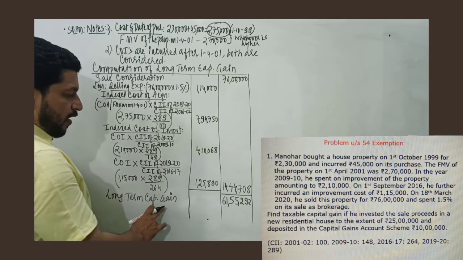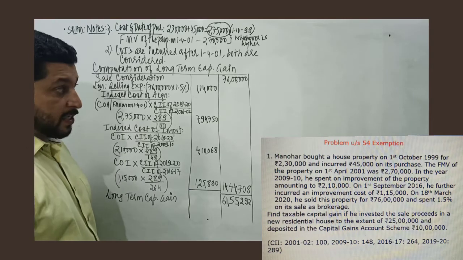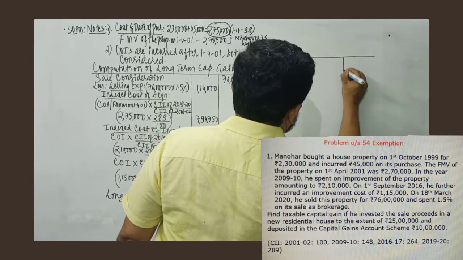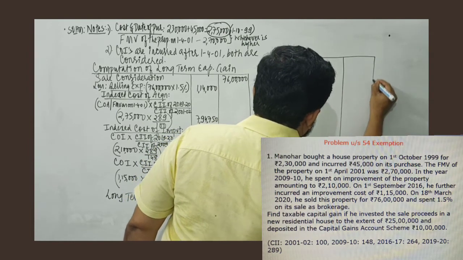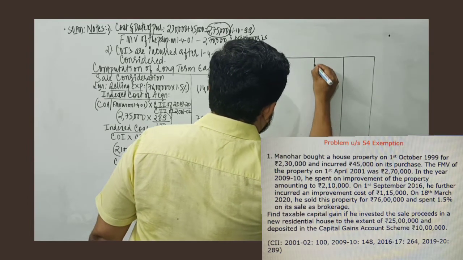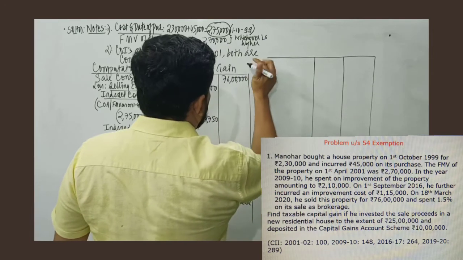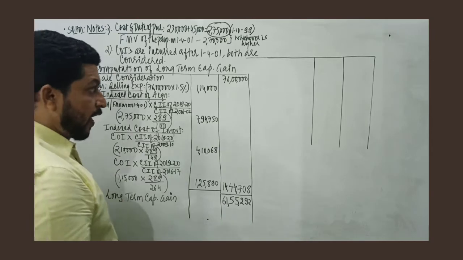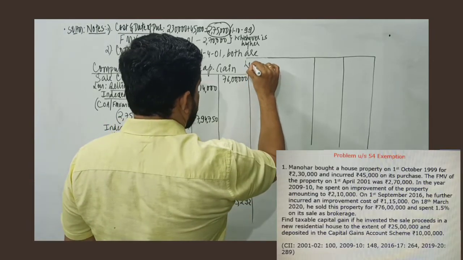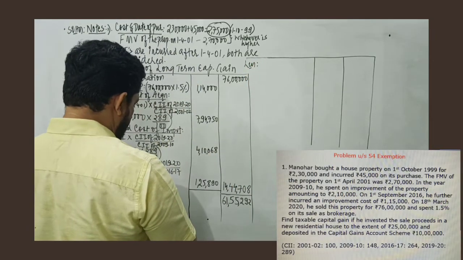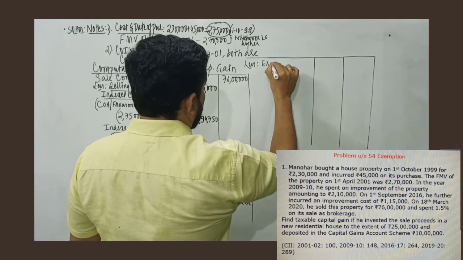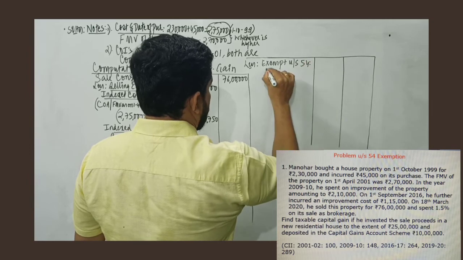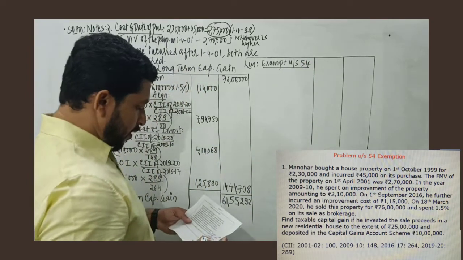Now remember, we are calculating exemption under section 54. So what I will do is continue here with the two amount columns. Long-term capital gain we have already calculated. We have arrived at long-term capital gain, 61 lakh 55,292. Then I record less, that is below this: Less, exempt under section 54. Let's read the problem further.